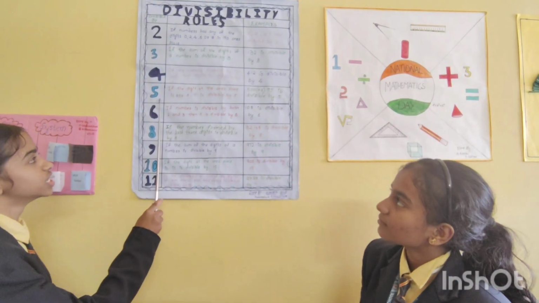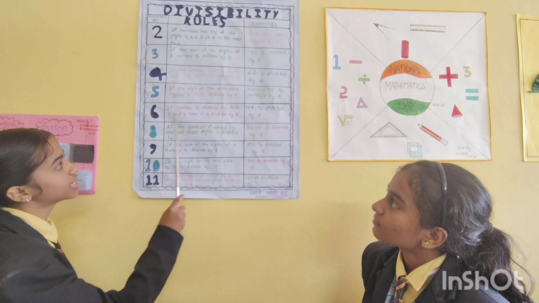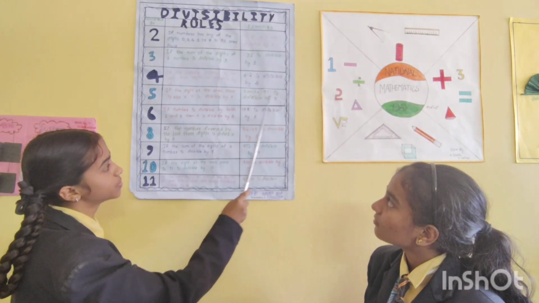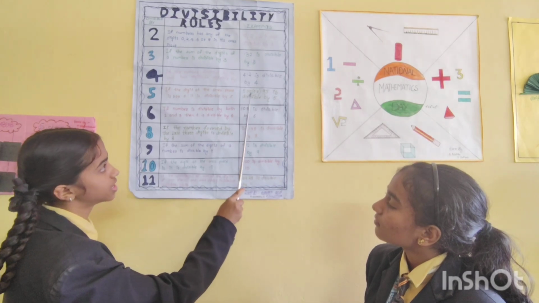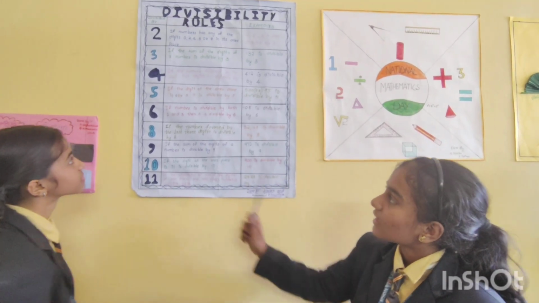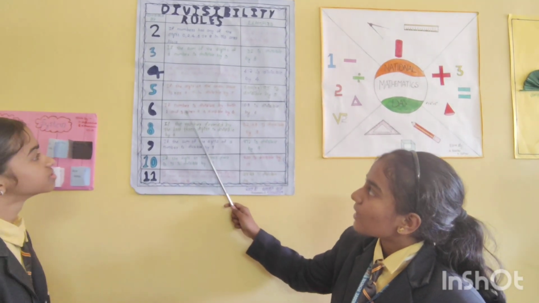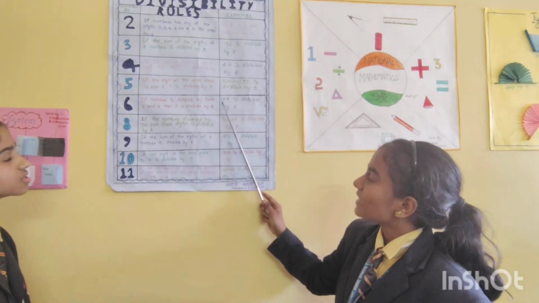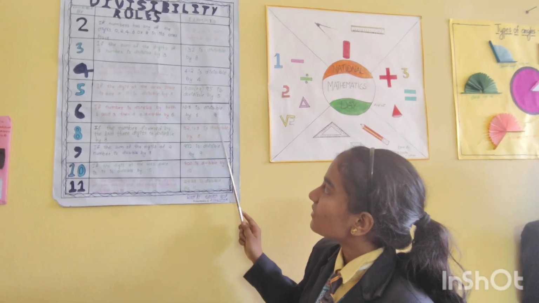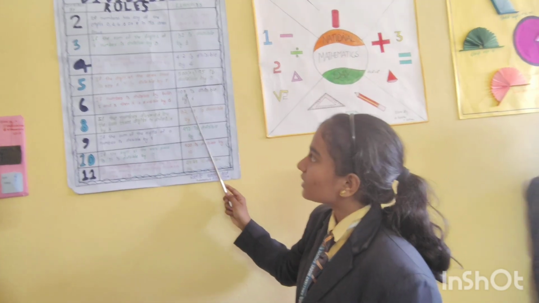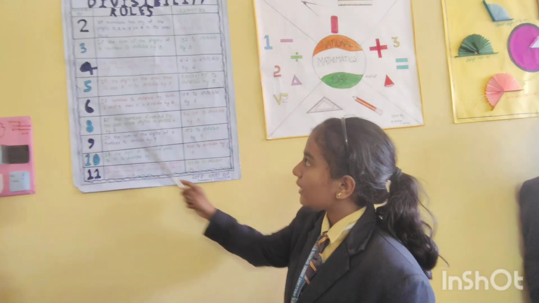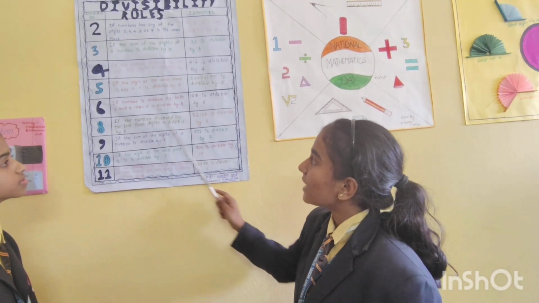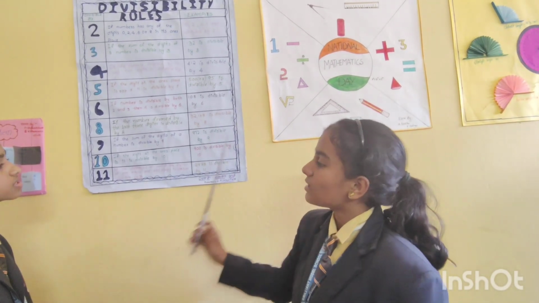Next, the divisibility rule is 5. If the digit at the ones place is 0 or 5, it is divisible by 5. For example, 500 is divisible by 5 because it ends with 0. The next one is 6. If a number is divisible by both 2 and 3, then it is divisible by 6. For example, we have 108, which is divisible by 6 because it ends with 8, which is divisible by 2, and if we add the digits, it becomes 9, which is divisible by 3. So 108 is divisible by 6.